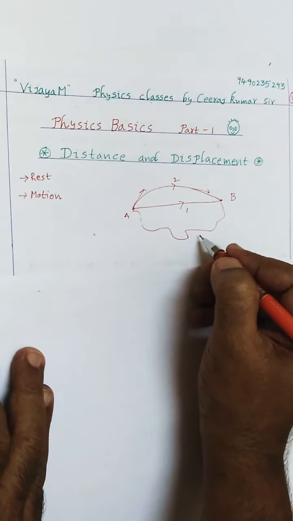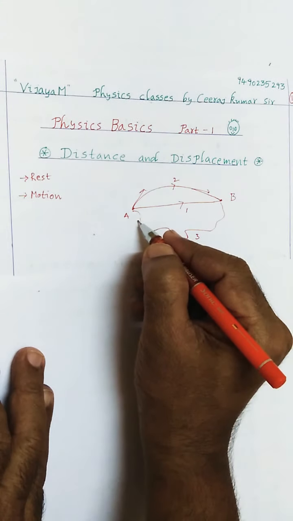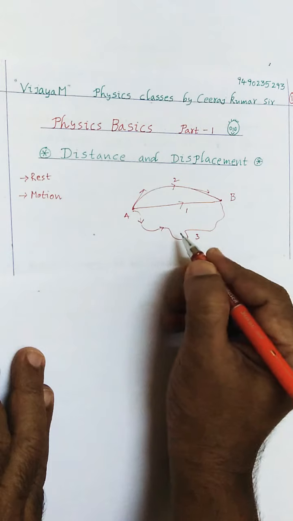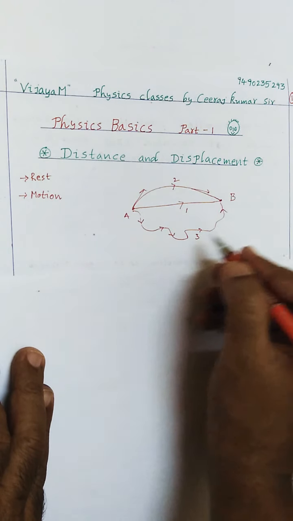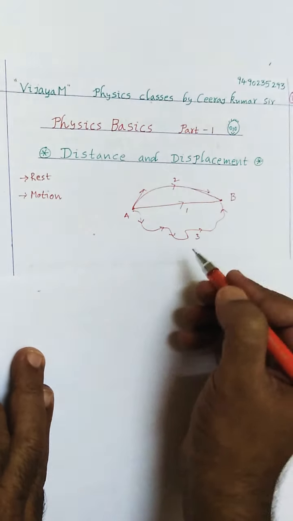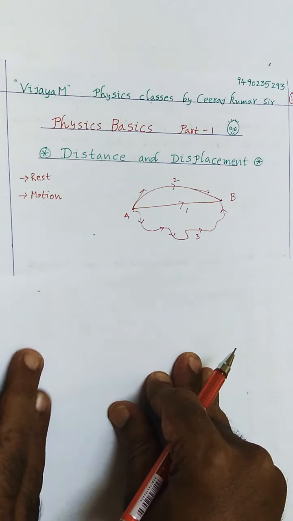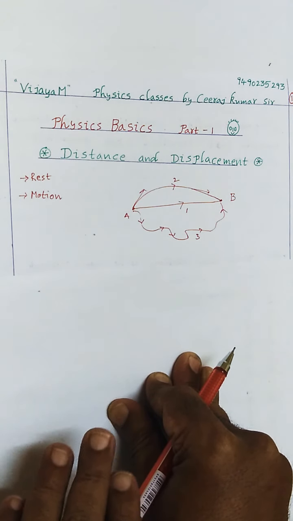And in the third path, I found so many different directions. My direction is not consistent here; at every instant it is changing. Even in the second and third cases, my direction is different, but anyhow I travel from point A to point B.